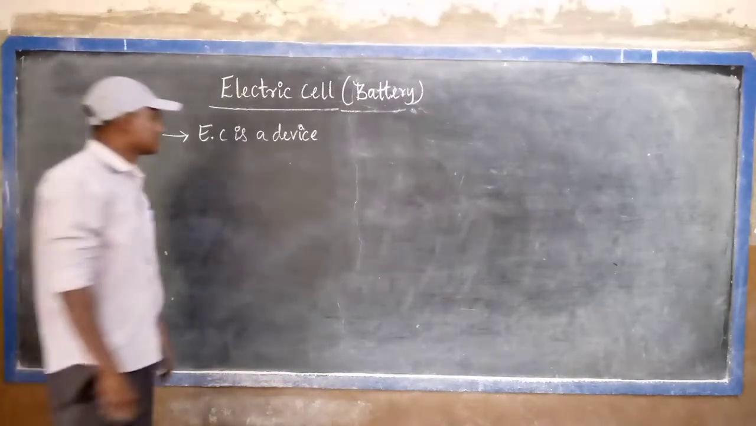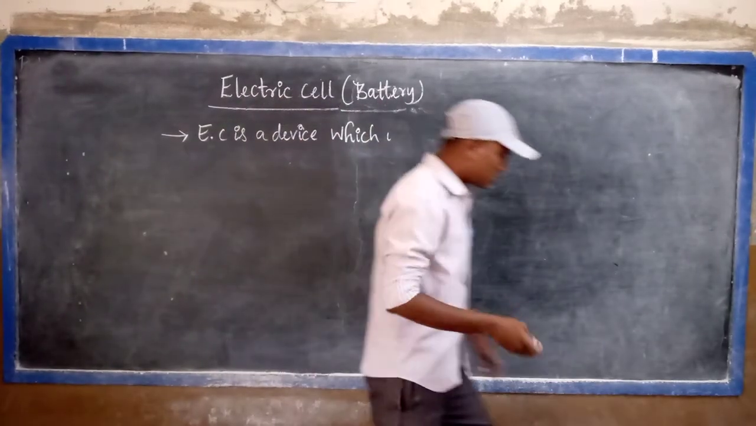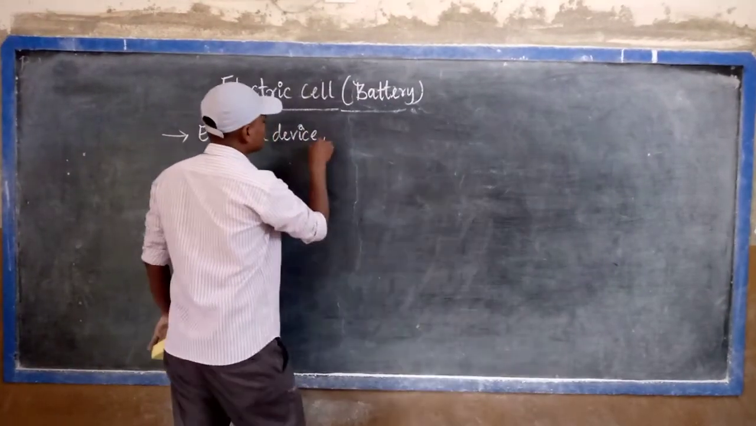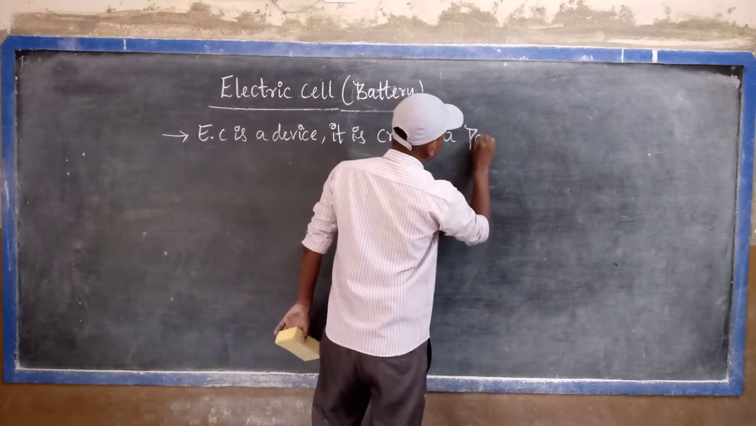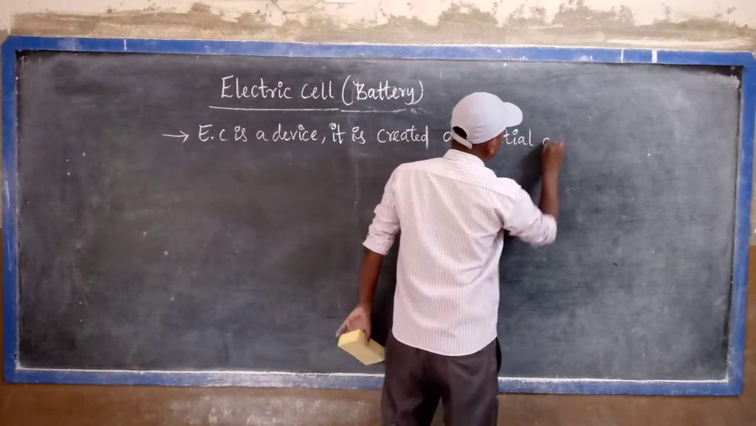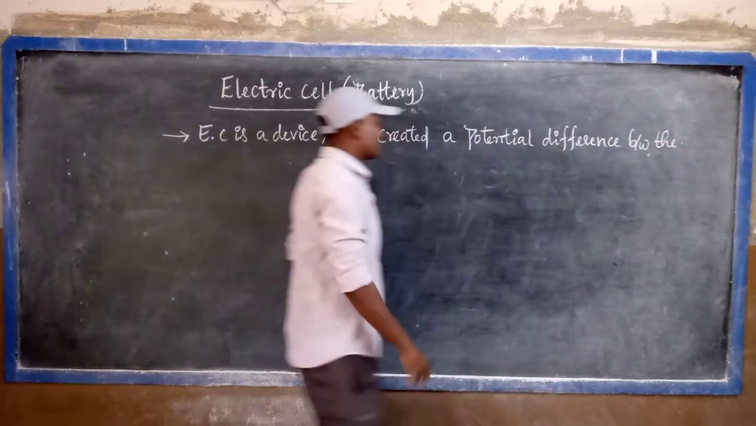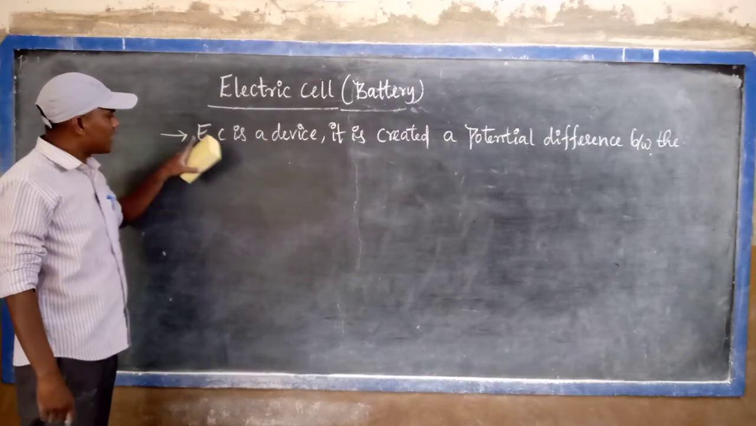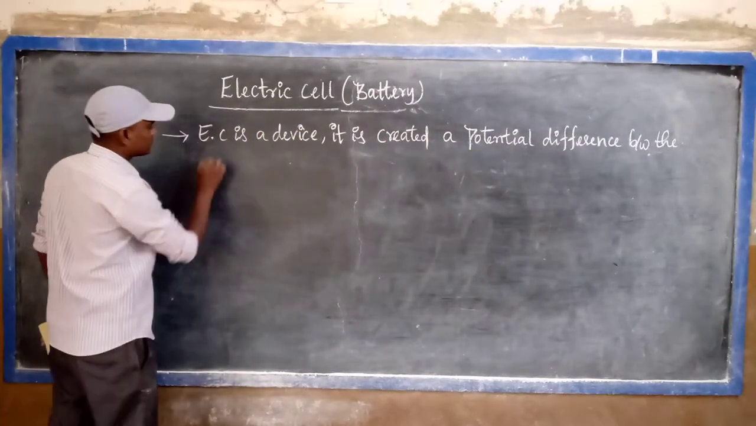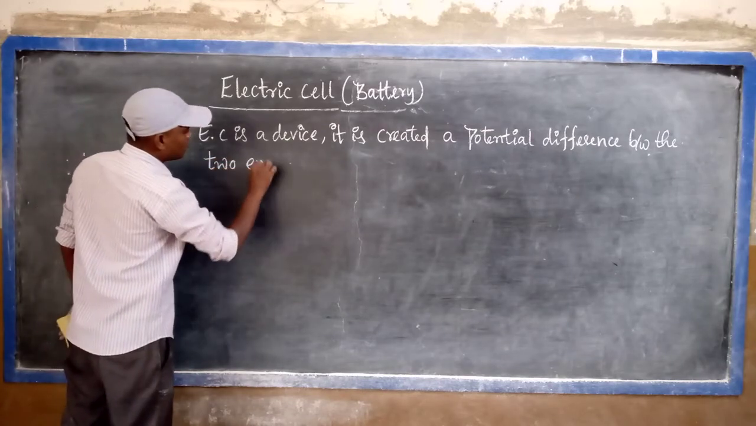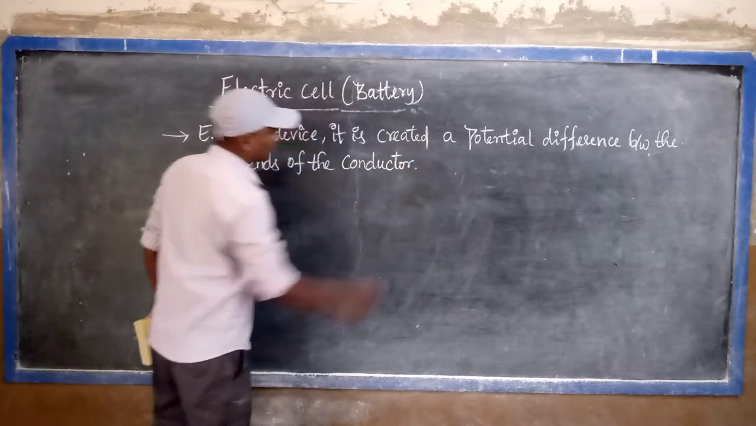An electric cell is a device. It creates or produces a potential difference between the two ends of the conductor.